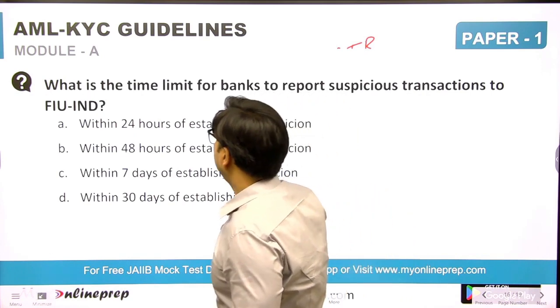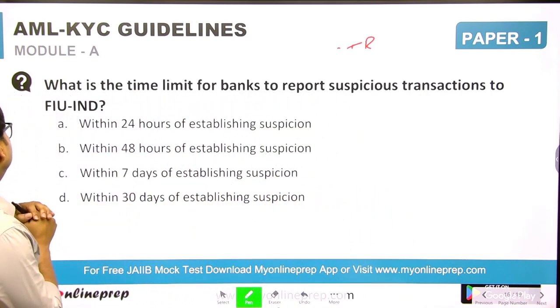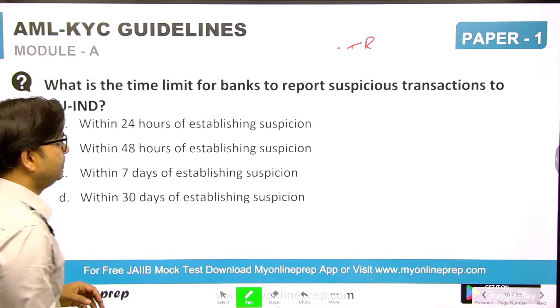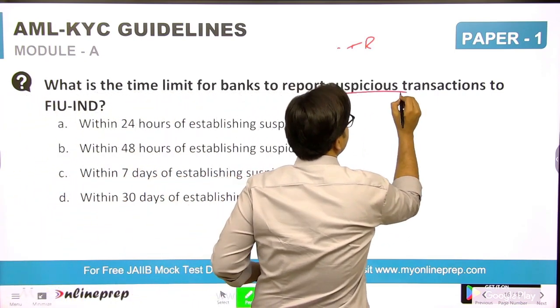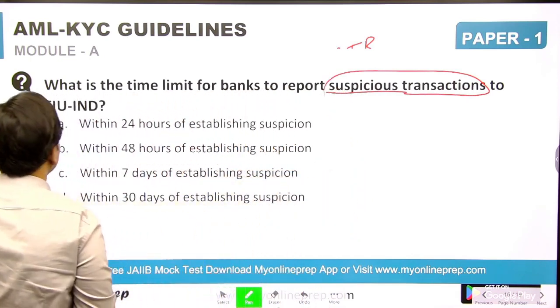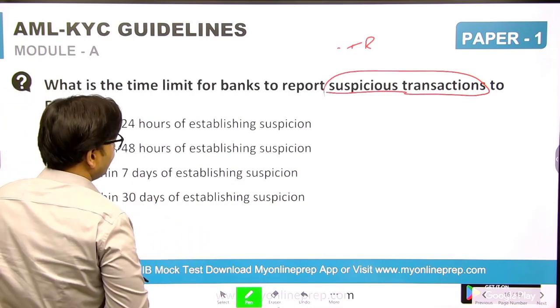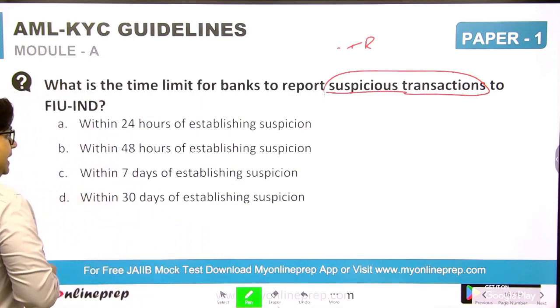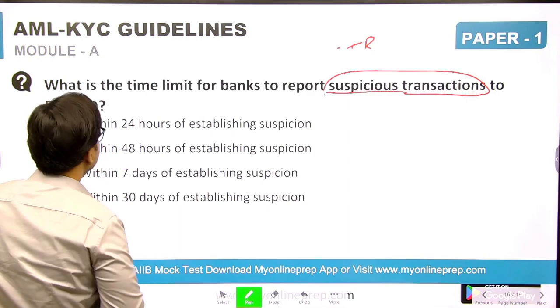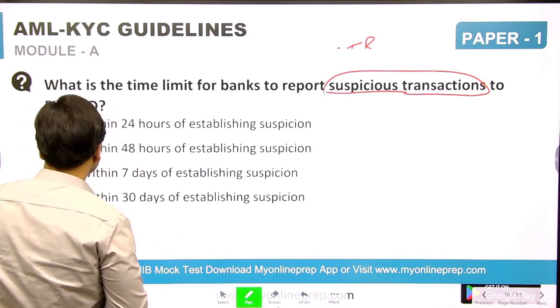What is the time limit for a bank to report a suspicious transaction to FIU-IND? Any suspicious transaction has to be reported to FIU-IND. The options are within 24 hours of establishing suspicion, within 48 hours, within 7 days, and within 30 days.